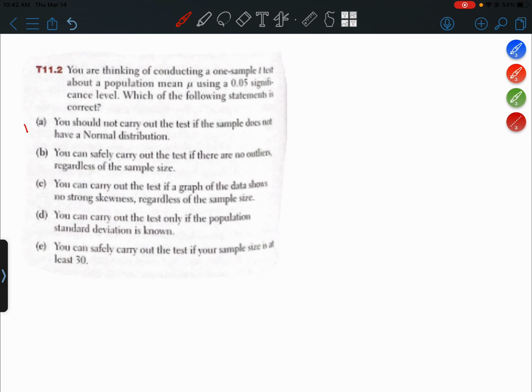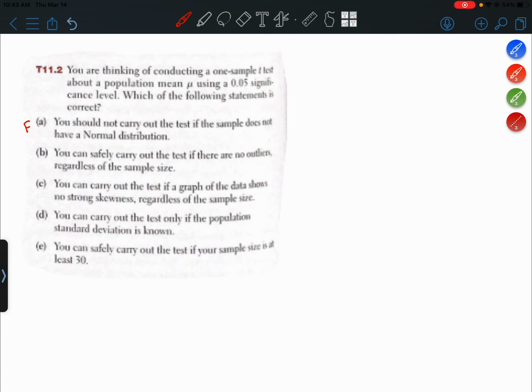All right, this statement is false. The sample most likely won't have a perfectly normal distribution, but you can still carry out the test if you have a large sample, so 30 or more, because central limit theorem would apply, or as long as the sample data have no strong skew or outliers.